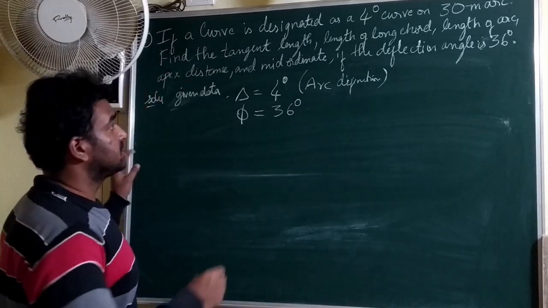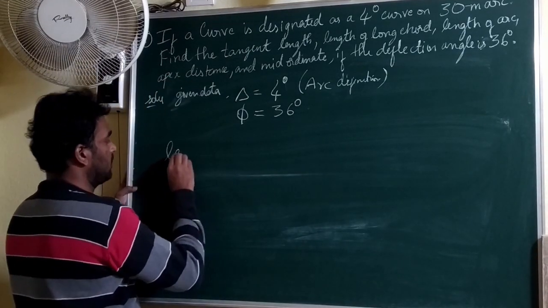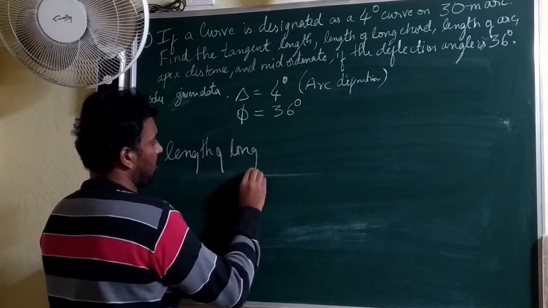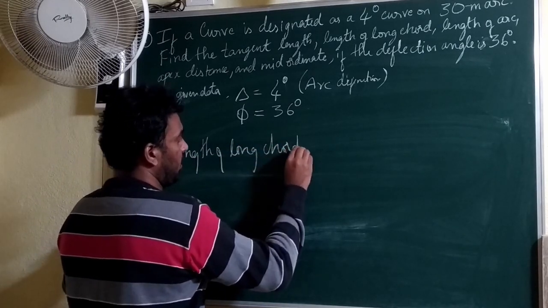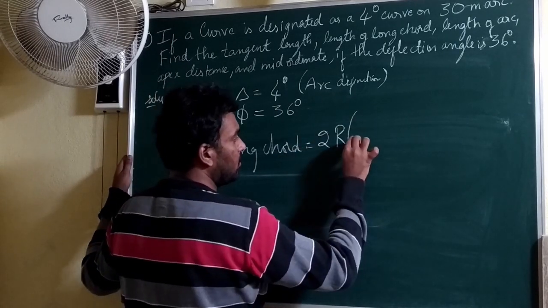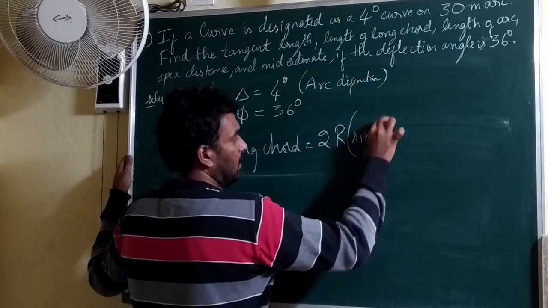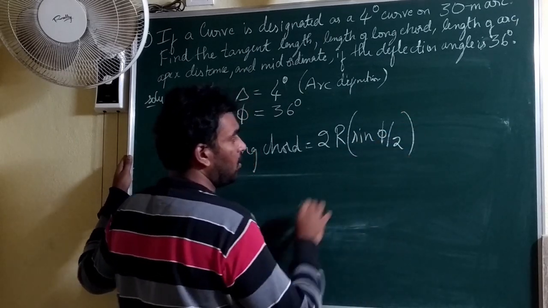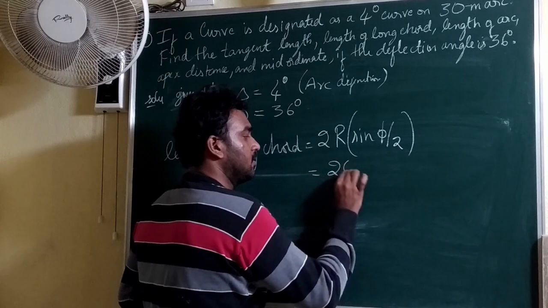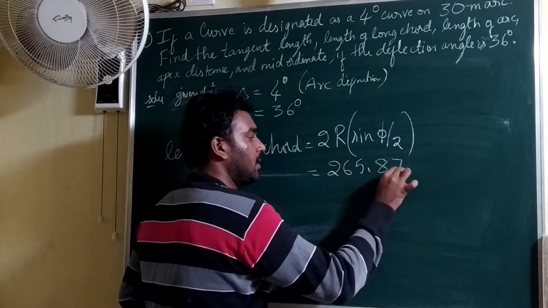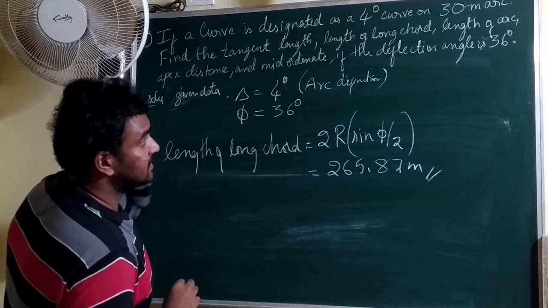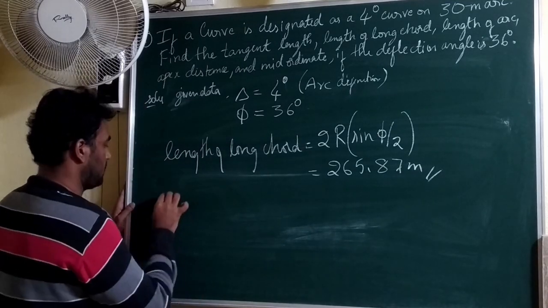The next element is the length of the long chord. It is given by 2 times R into sin Δ/2. You know R, you know Δ, substitute and you will get 60.587 meters. Let us move to the next element, the length of arc.